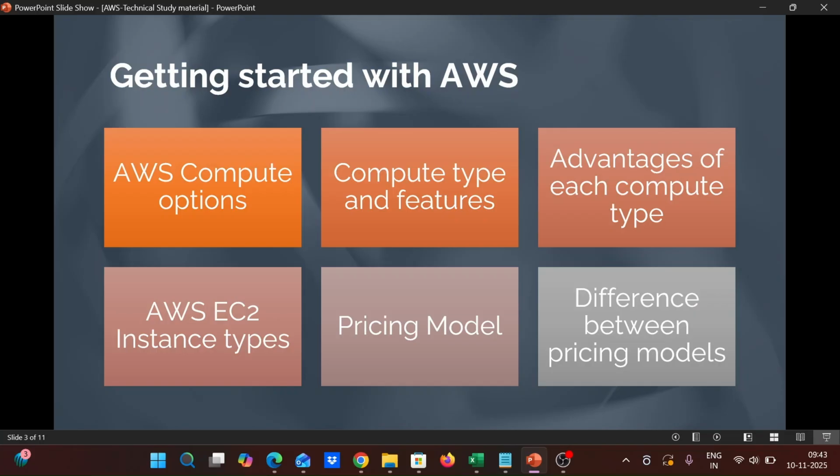And we have the free tier pricing model, which is offered by AWS for limited usage. We also have dedicated instances, physical servers fully dedicated to you only. It will be higher cost compared to other models, but if we require it, then we can take this type of pricing model. That's all regarding the pricing models.